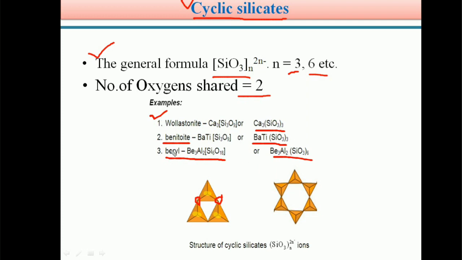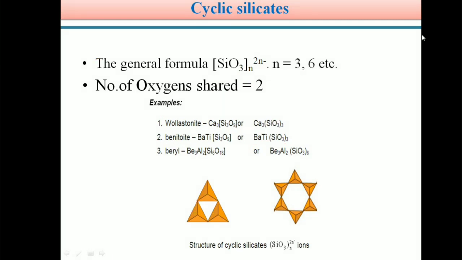So these are the examples of cyclic silicates: wollastonite, benitoite, beryl. The number of oxygens shared in cyclic silicates is 2, and the general formula is (SiO3)n 2n-, where n equals 3, 6, etc.